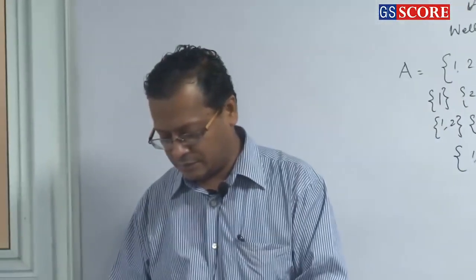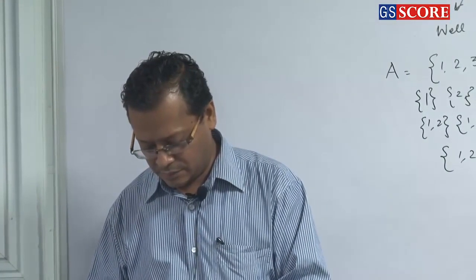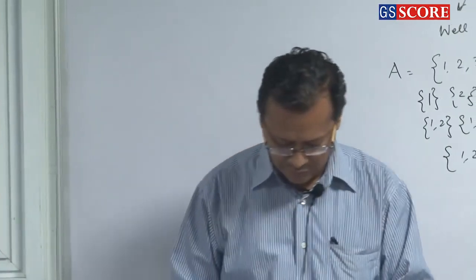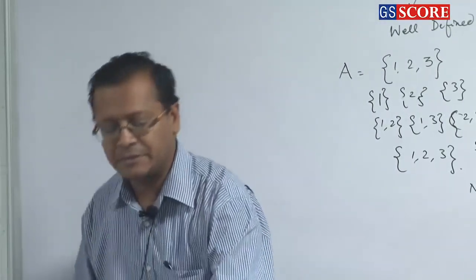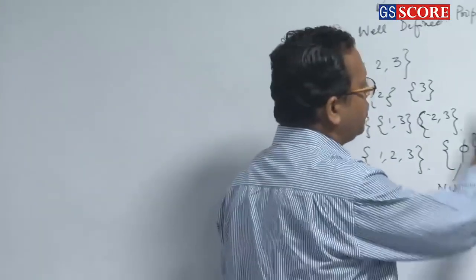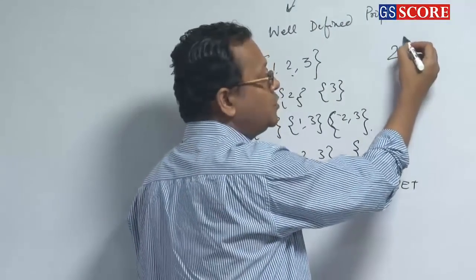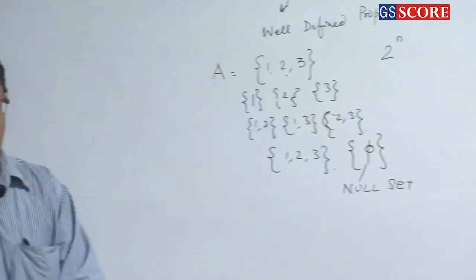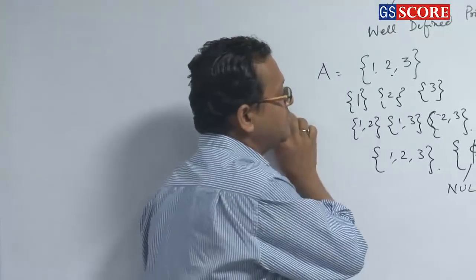8 subsets. So 8 subsets are there, right? So for 3 elements, 8 subsets. For n elements, how many subsets? 2 raised to the power n. Easy or not? 2 raised to the power n is the number of subsets.